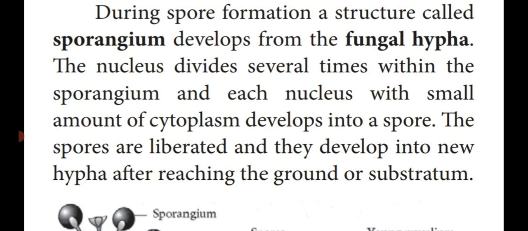Dear students, during spore formation, a small oval-shaped structure which develops from a fungal hyphae is known as sporangium. So dear students, in the lower plants, some of them are unicellular, some of them are multicellular. Their plant body looks like a filamentous structure.